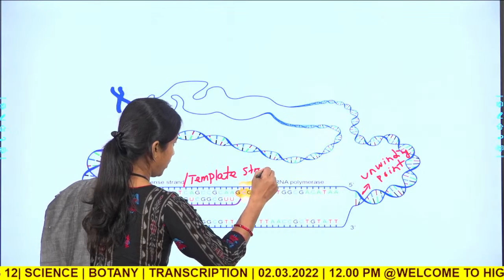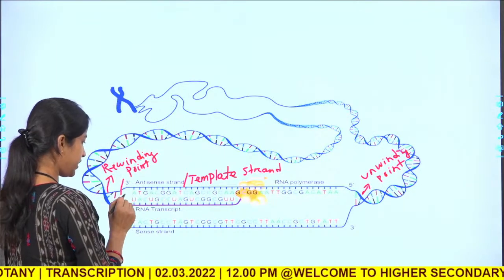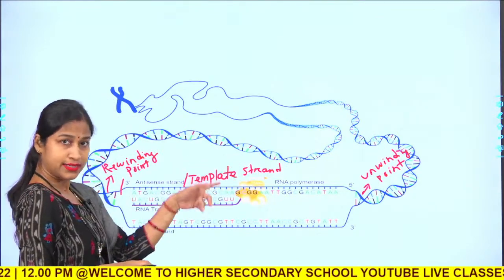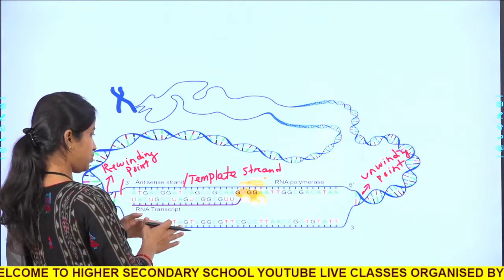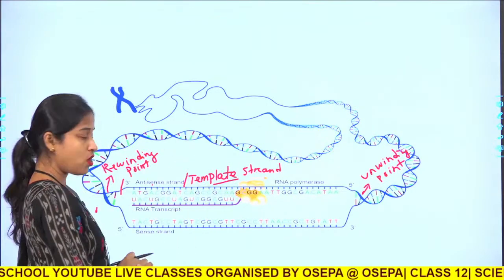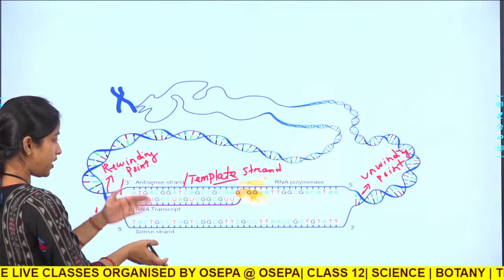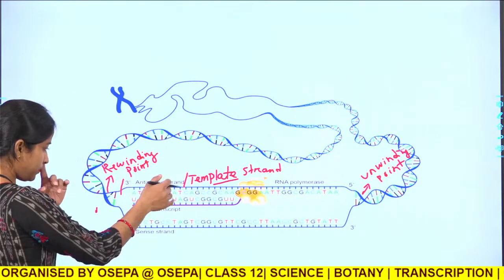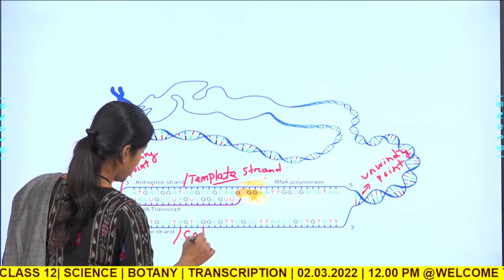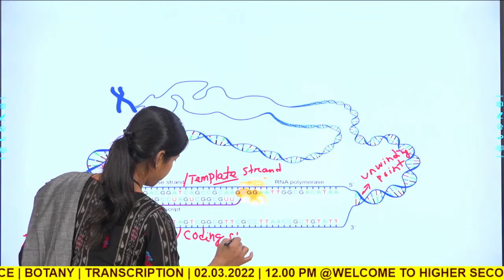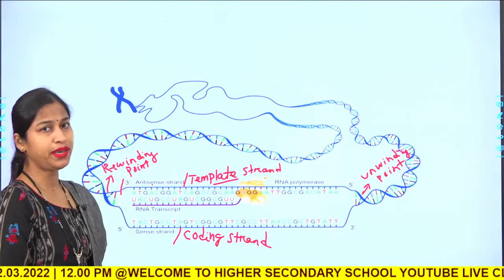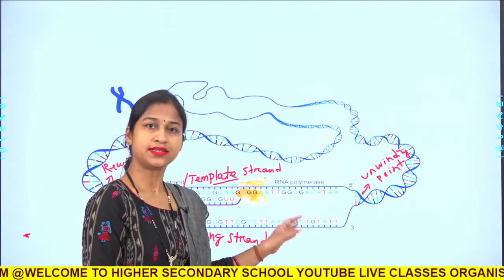You see this blue color line, the upper blue color line, is the DNA where the RNA has to be synthesized, and this is called the template strand or the antisense strand. And the other complementary strand of this DNA molecule is called the sense strand or the coding strand, and the coding strand can never act as a template.